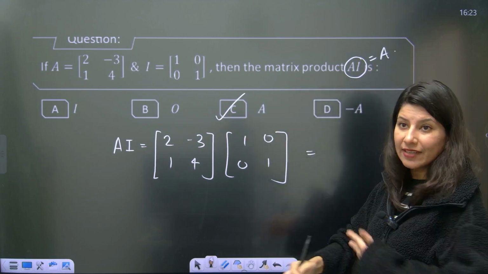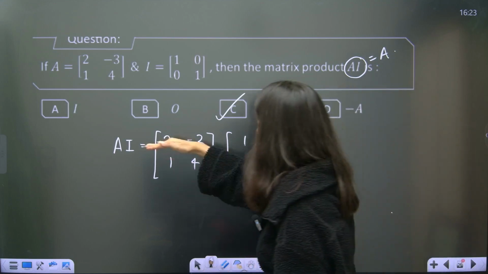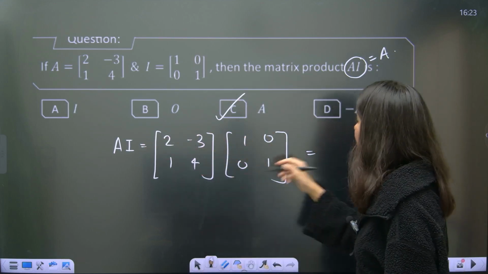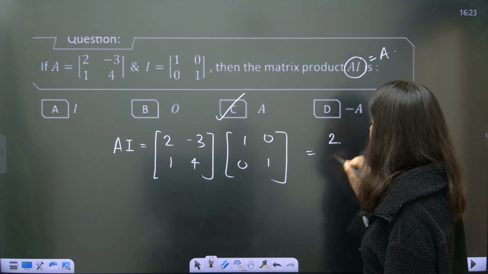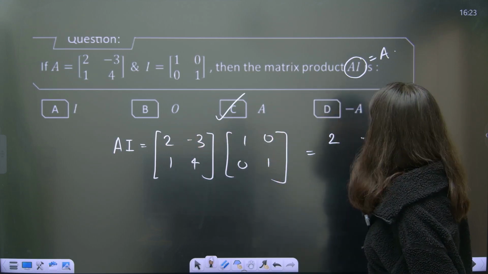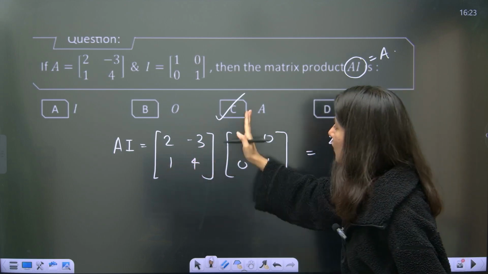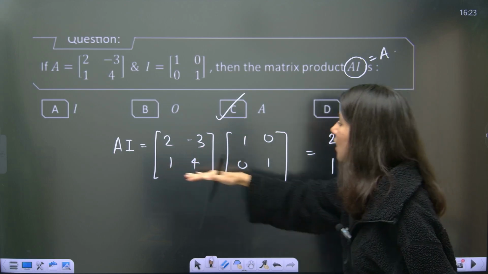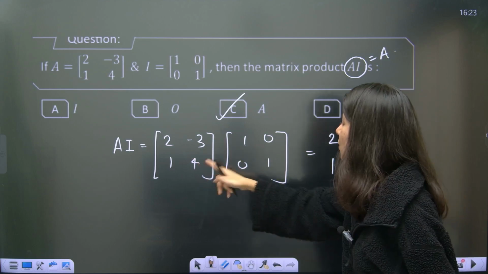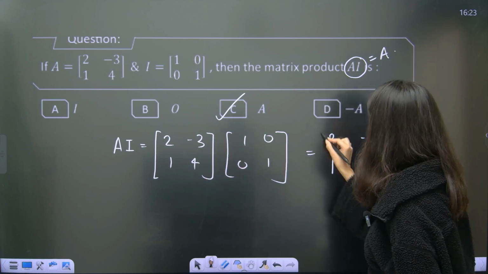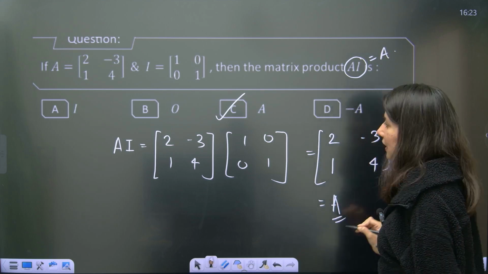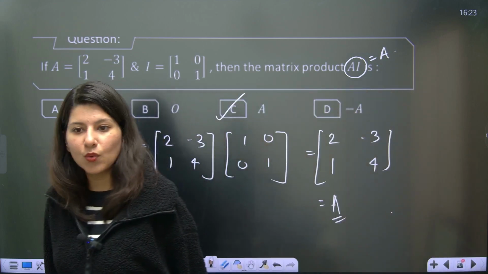But still, if you want to practice, you can do that. Row 1, column 1, write it here. 2 1s are 2 and minus 3 into 0. So this is 2 directly. This multiplied by this will give you minus 3. Row number 2, column number 1 will give you 1. Row number 2, column number 2 will give you 1 into 0, 0, and 4 1s are 4. So can you see that it is back to A? Whenever you multiply anything with the identity matrix, you are going to get A only.